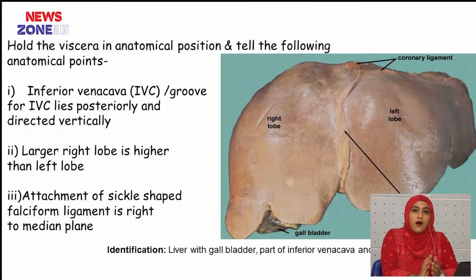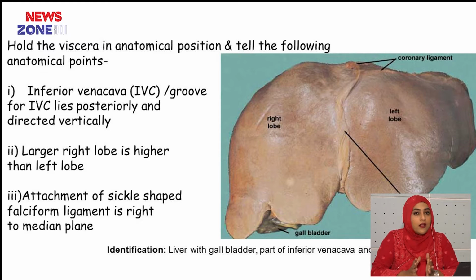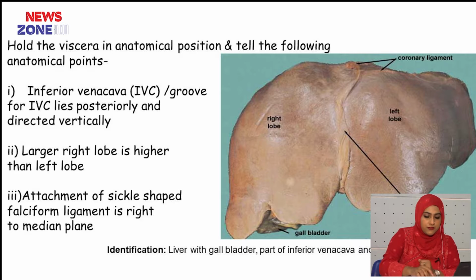First, we want to know how the liver is held in anatomical position. On the posterior aspect of the liver, there is a vertical groove, that is the groove for the inferior vena cava. The inferior vena cava groove lies posteriorly and is directed vertically. The superior surface of the liver is convexo-concavo-convex, which is directed upwards. The larger right lobe is higher than the left lobe, and the attachment of the sickle shaped falciform ligament is right to the median plane. These all are the anatomical position of the liver.